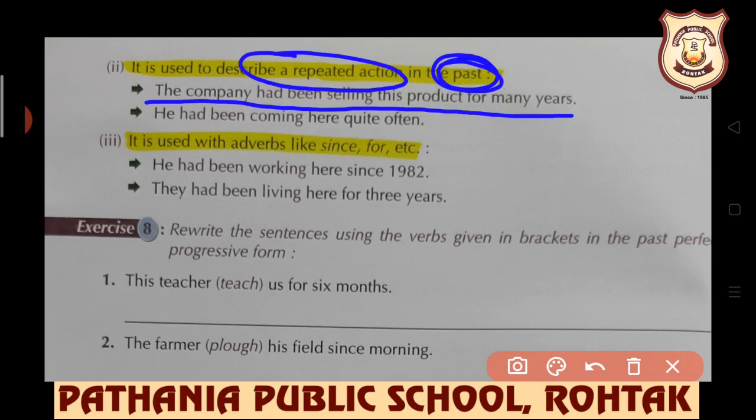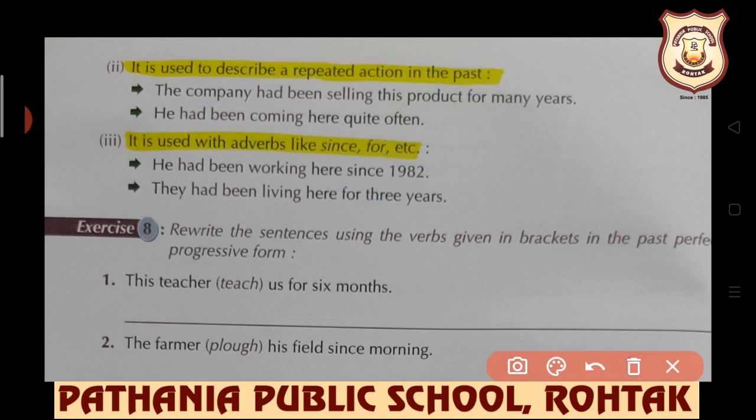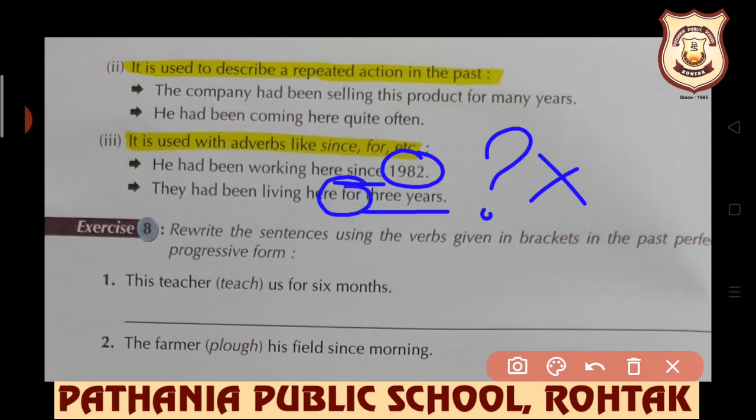It is used with adverbs like since, for, etc. Obviously, these two prepositions are very important. He had been working here since 1982. Children, you can see that 1982 is a perfect time, a definite time is there. So since is used. 3 years, which 3 years? No one knows. So definitely for will be used before 3 years.